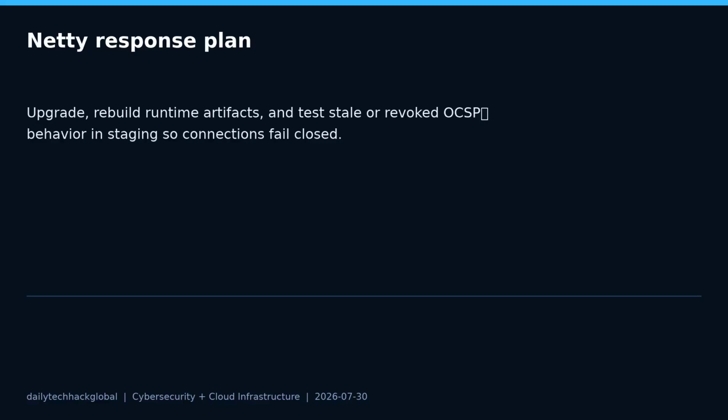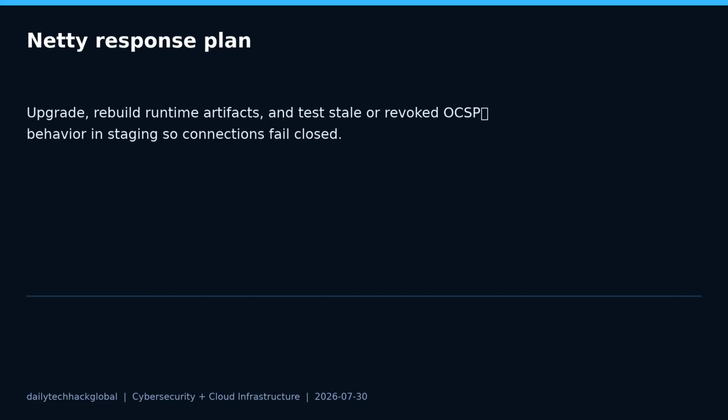For engineering teams, the Netty checklist is: identify direct and transitive Netty dependencies, upgrade to 4.1.136.Final or 4.2.16.Final where applicable, rebuild containers rather than only changing source manifests, and run a staging test that confirms revoked or stale OCSP conditions fail closed.